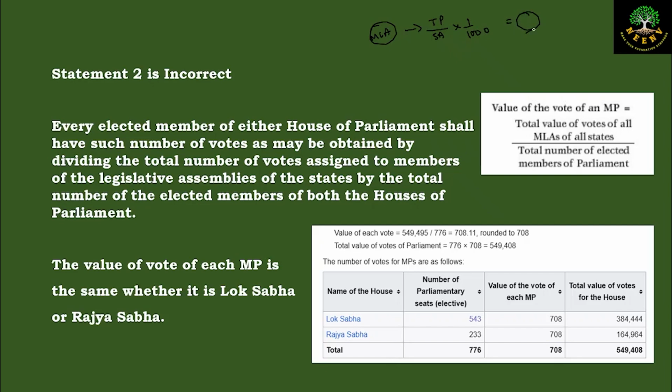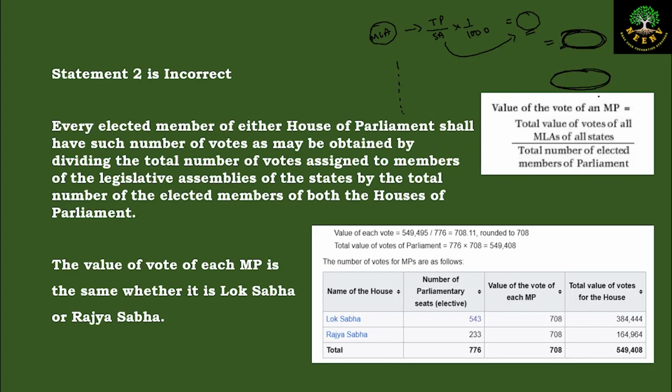Now this value will be multiplied with the number of members in the state assembly, and we'll get the total value of the votes of the MLAs of a particular state. So that way we'll calculate the values for all of the states. So we'll get the value of votes of all the MLAs of all the states in India.